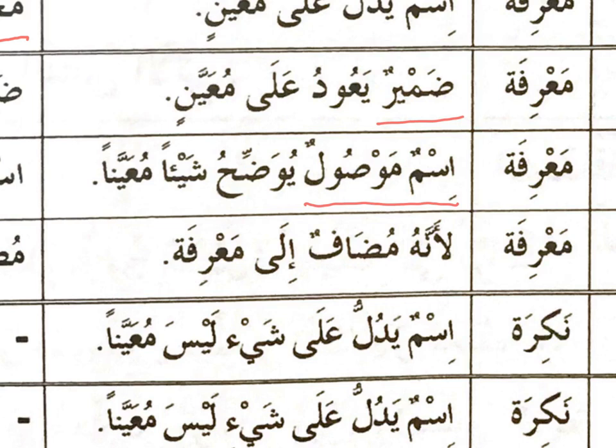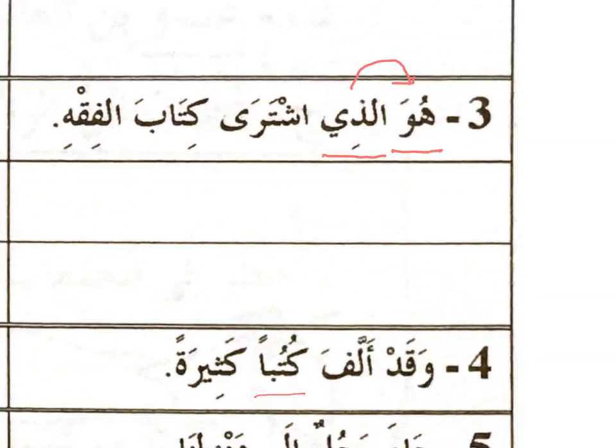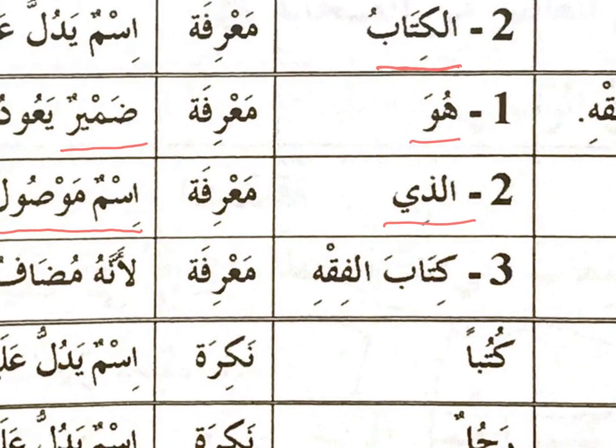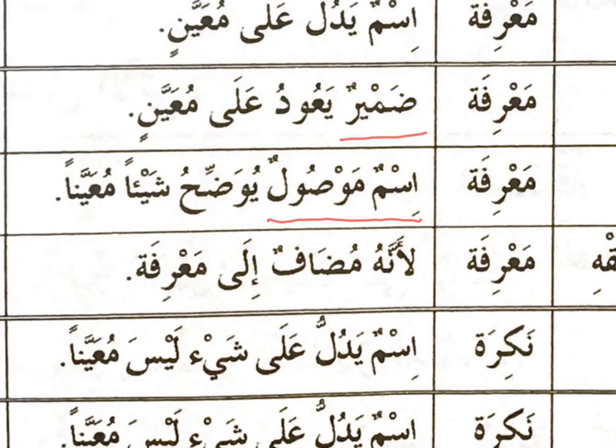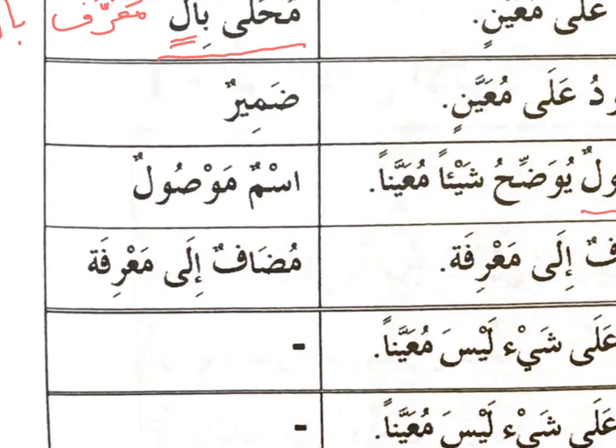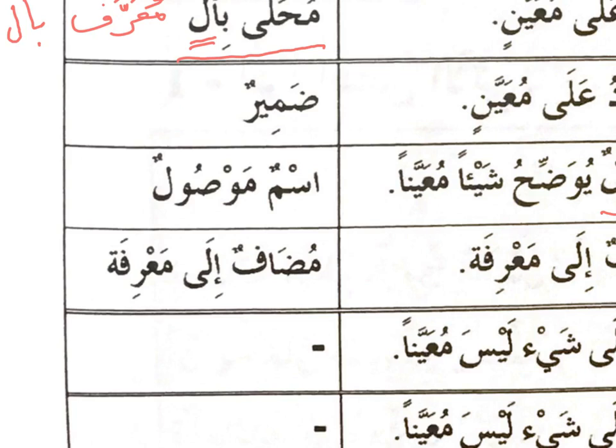So isim mausul, this word yuwaddihu shay'an muayyanan. It will always explain, yuwaddih, it explains something specific. So in this case, the word alladhi explains the guy huwa. So the word alladhi is ma'rifah because it is isim mausul. And here, what is the type of ma'rifah? It is isim mausul. Okay, so this is the second word.